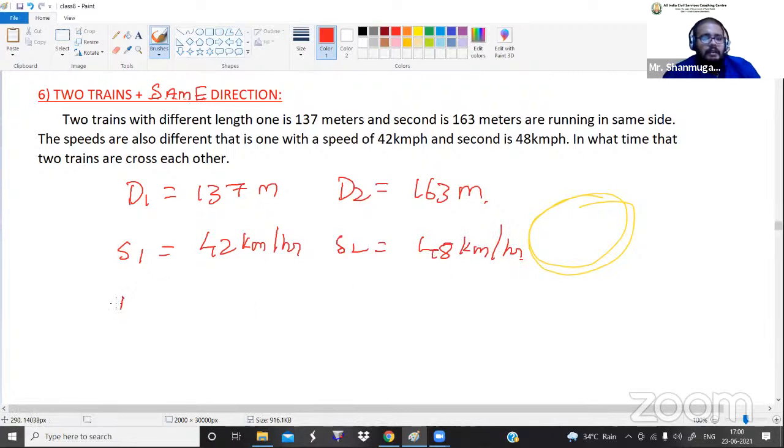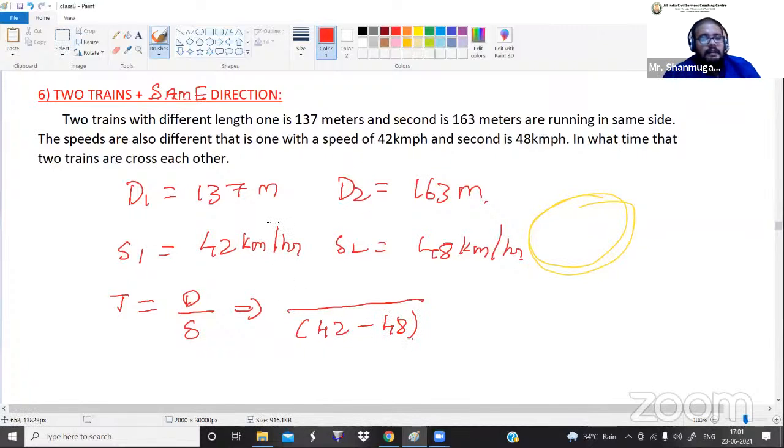Okay. Now they are asking us to calculate the time value. Time is nothing but distance divided by speed. Okay. If both the trains are traveling in the same direction, how long will one train take to cross the other train? Okay. So that is the question here. Here we have two speed values and two distance values. If two objects are running in the same direction, we know that definitely we have to subtract the speed values. That is 42 minus 48.